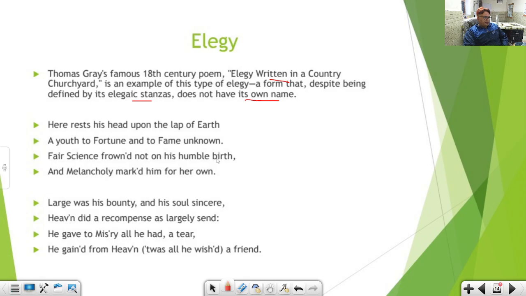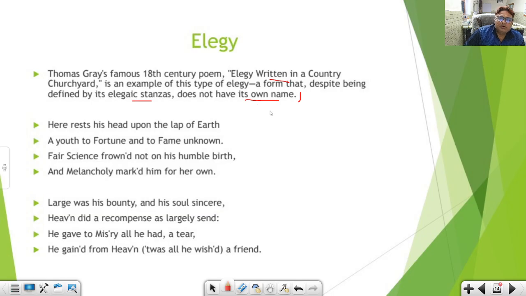Because elegy actually makes the poet weep, mourn, and lament over the fate of the universe. Here the poet weeps over the fate of the universe rather than weeping over the death of his friend.